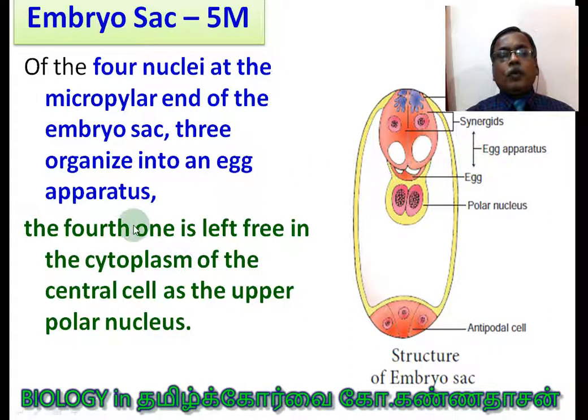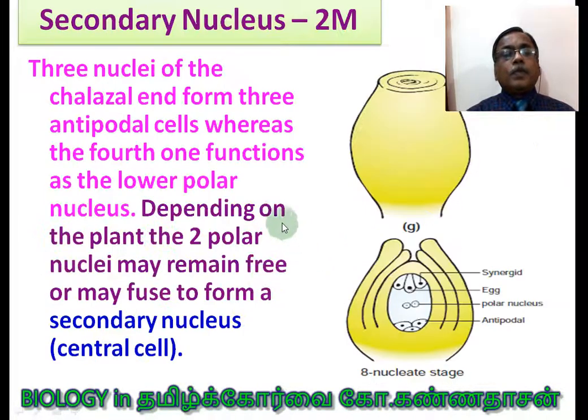Very clear? What happened to the fourth one? The fourth one is left free in the cytoplasm of the central cell as the upper polar nucleus. This is the central cell, and this is the antipodal region. So there are two nuclei in the central cell, one coming from the upper side, called the upper polar nucleus, and one coming from the lower side, the lower polar nucleus.